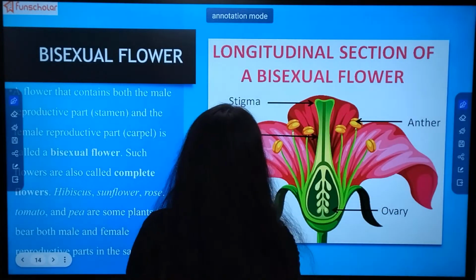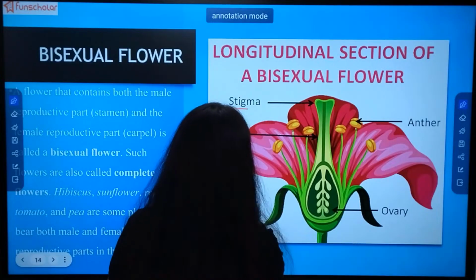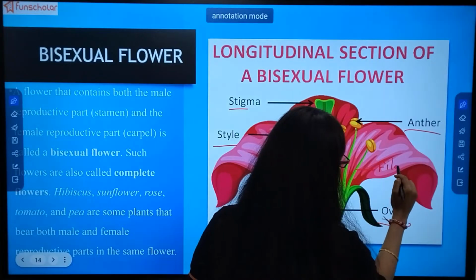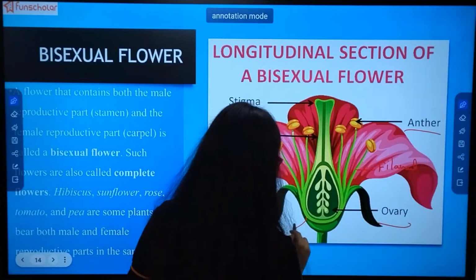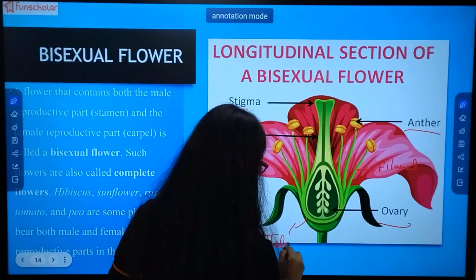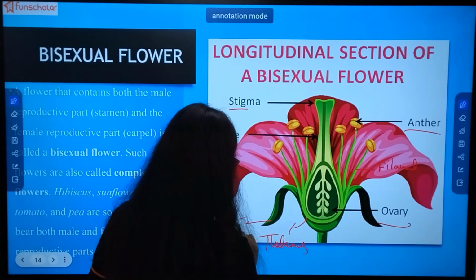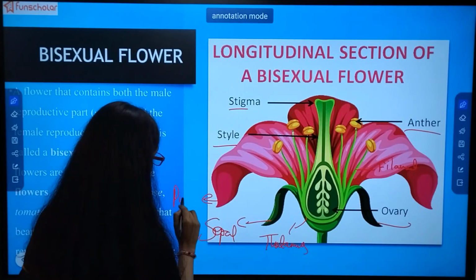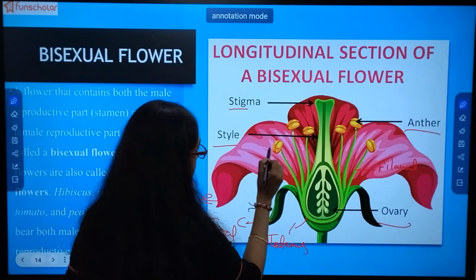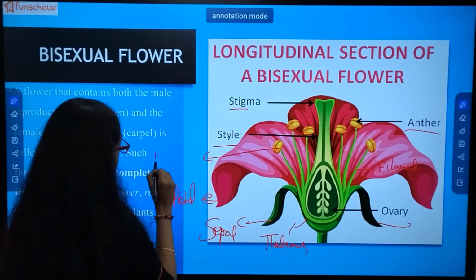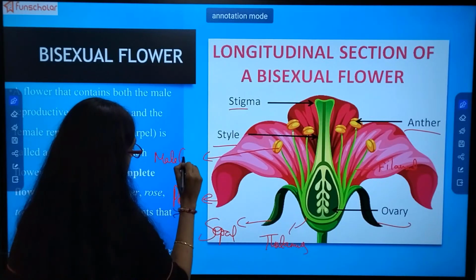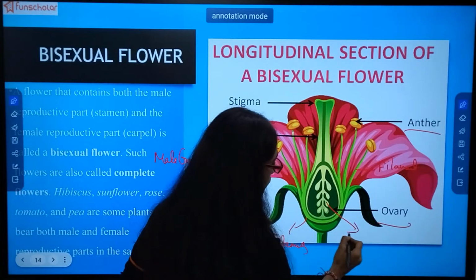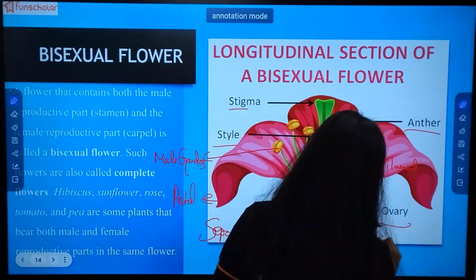It consists of stigma, style, ovary, anther, filament, thalamus, sepal, petal, then male gametes, and this is the ovules or eggs.